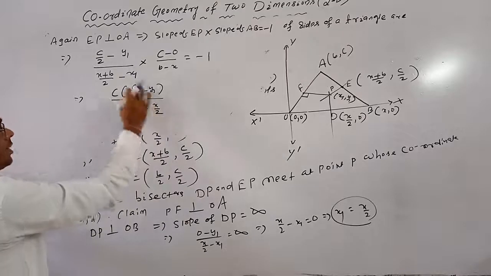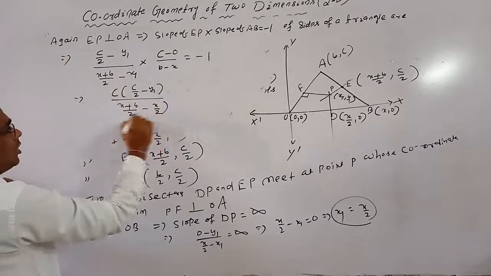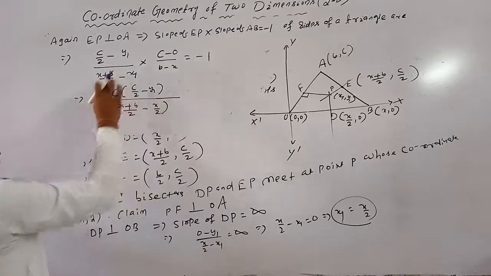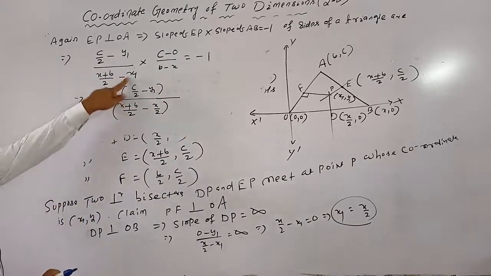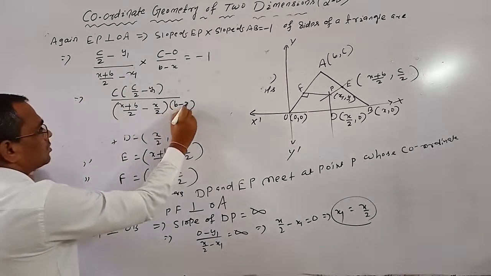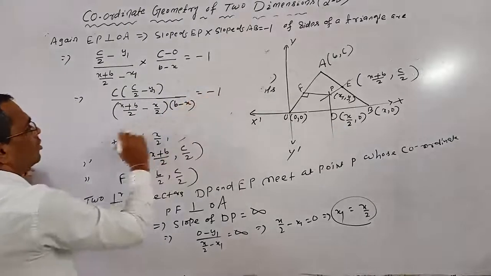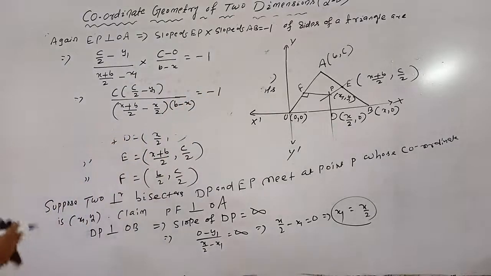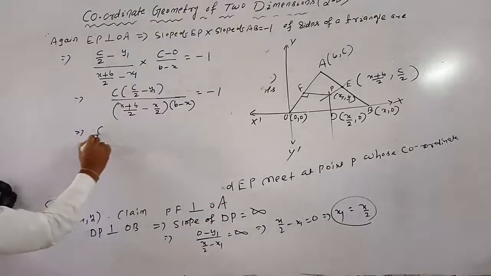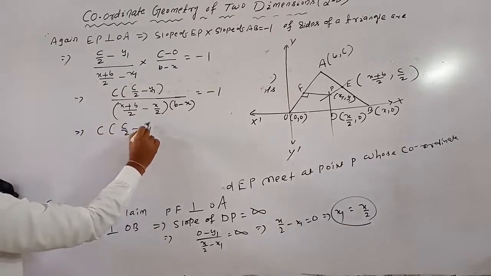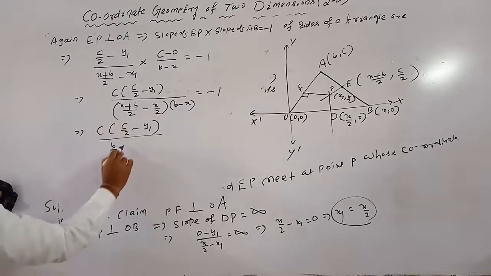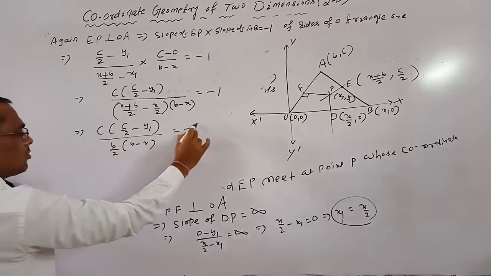Then x by 2 minus x by 2 cancel, and we get B by 2 into B minus x equals -1.